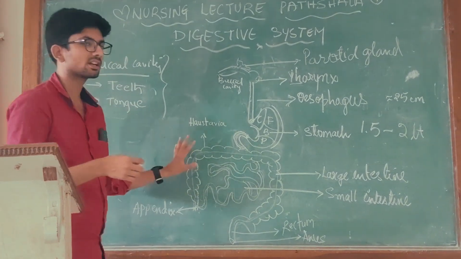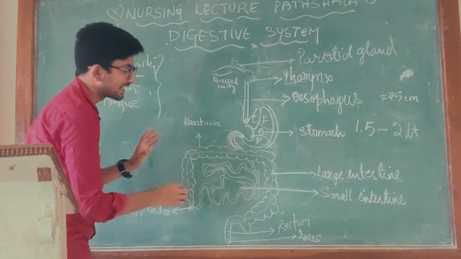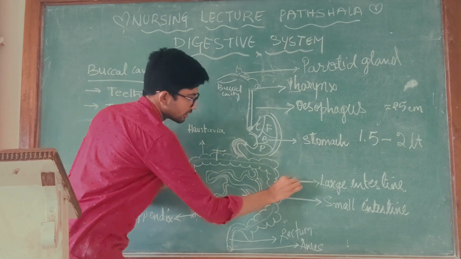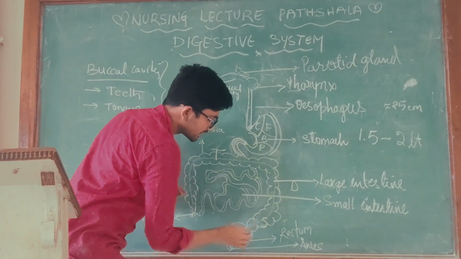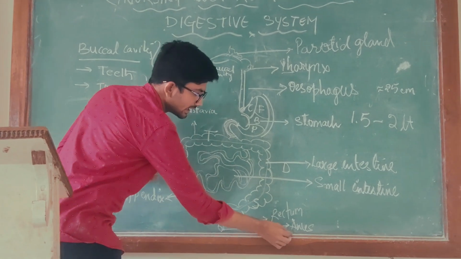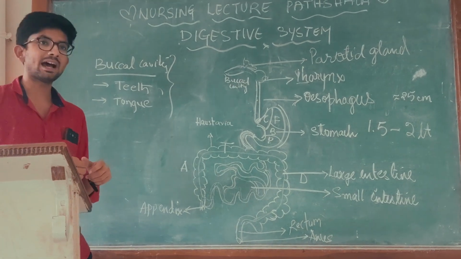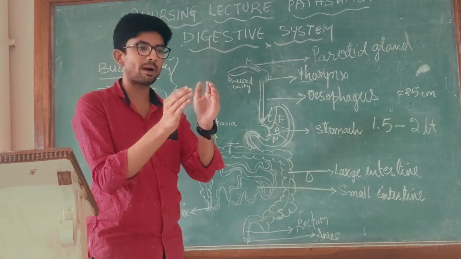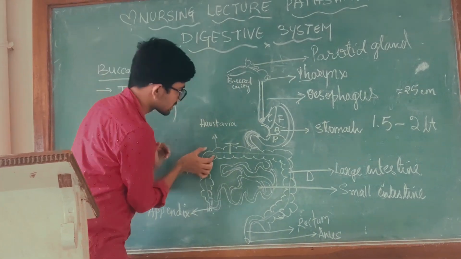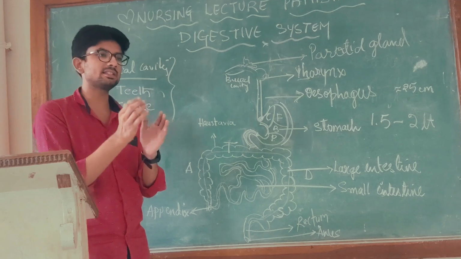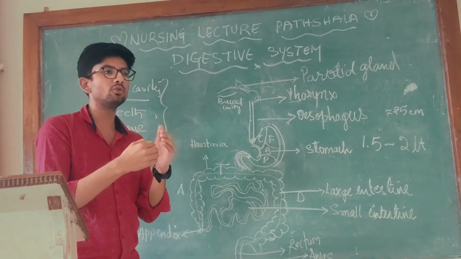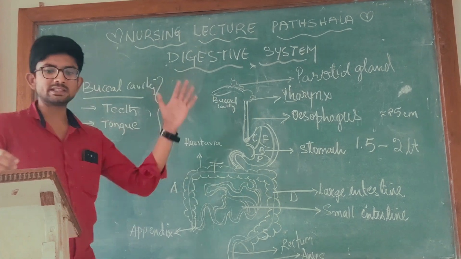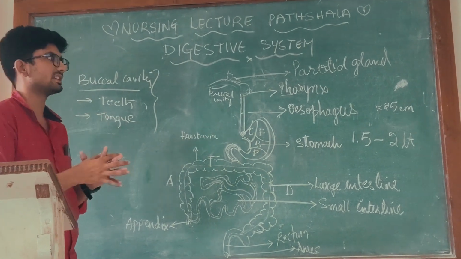The large intestine is again divided into different parts: ascending colon, transverse colon, descending colon, sigmoid colon, and then rectum and anus. These are the parts of the large intestine. The large intestine is made up of pouches, called haustra. These pouches help in movement so that the food is moved and excreted out through the anus. So this is in detail about the basic digestive structure.